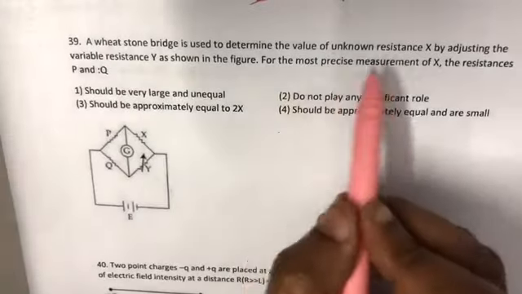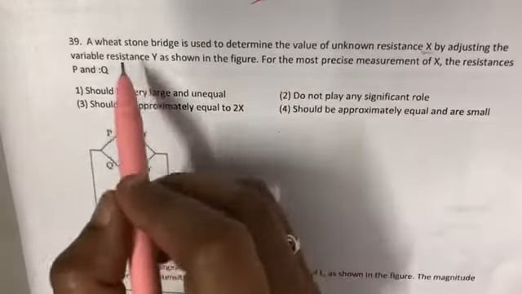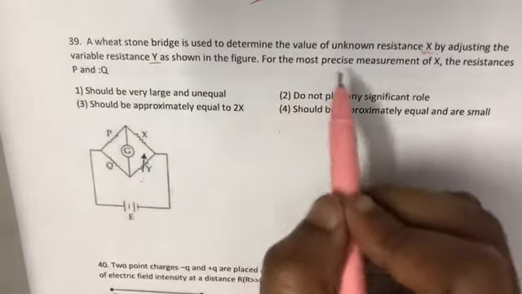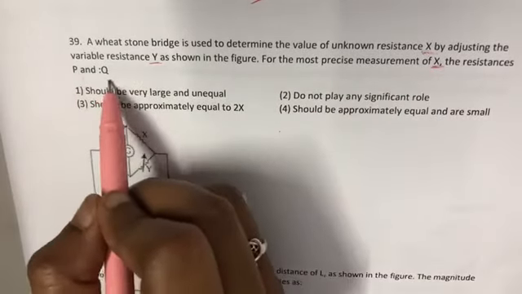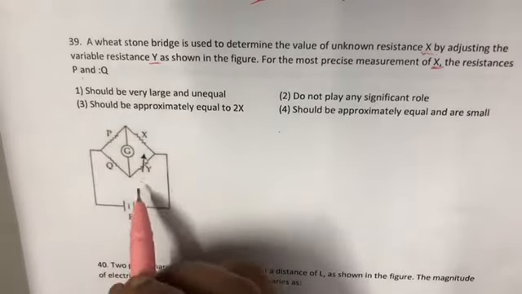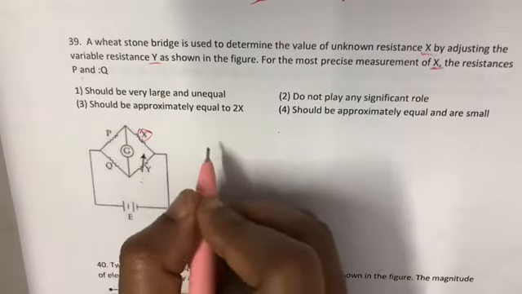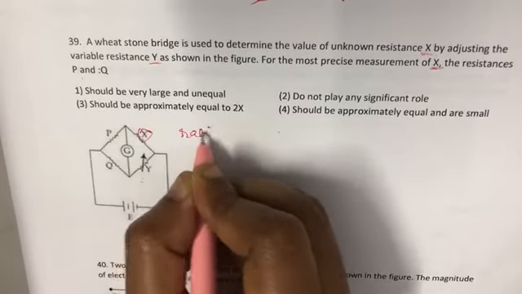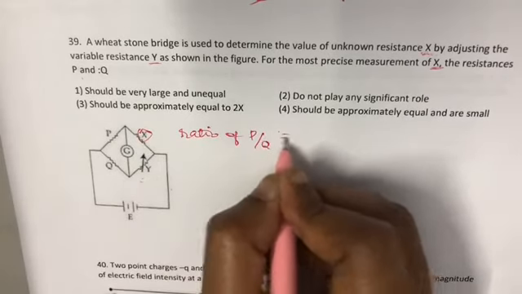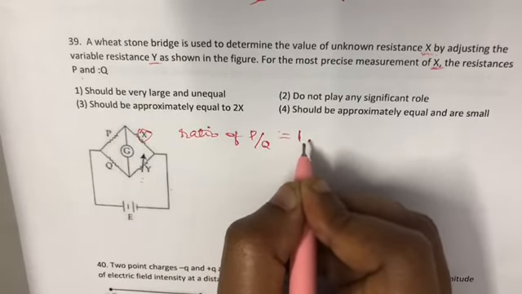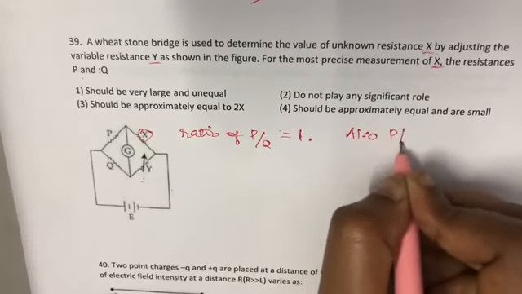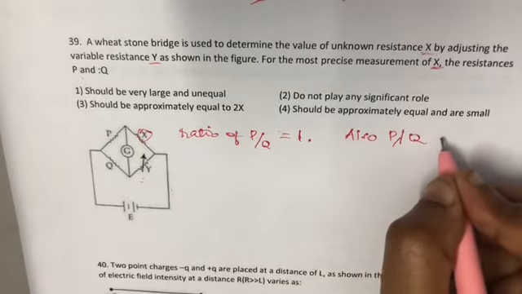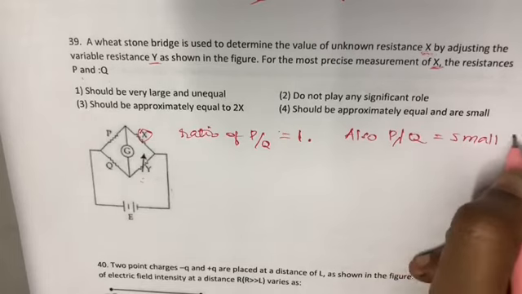It is used to determine the value of unknown resistance X by adjusting the variable resistance Y as shown in the figure. For the most precise measurement of X, what should the resistances P and Q be? So for most precise value of X, the ratio of P to Q needs to be equal to 1. Also, P and Q need to be small resistances.